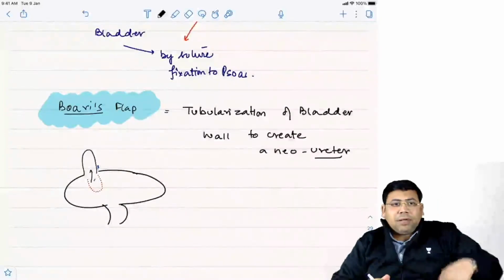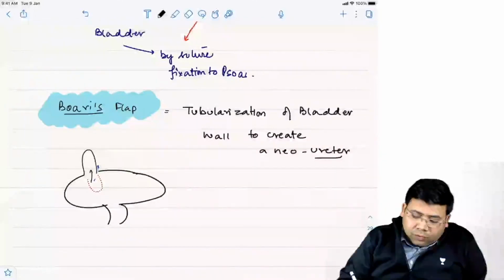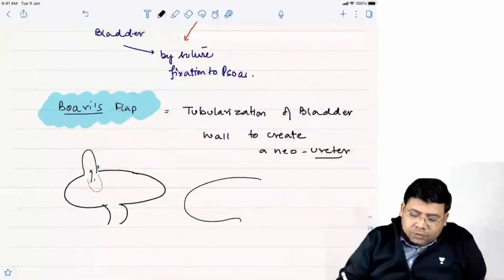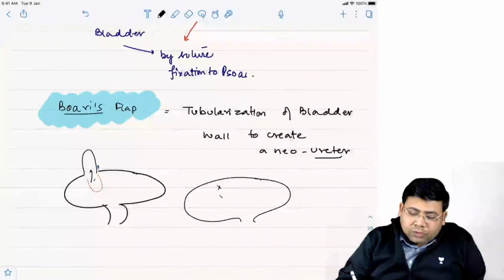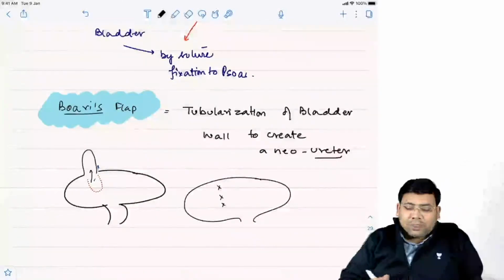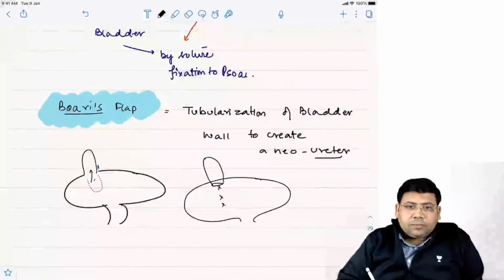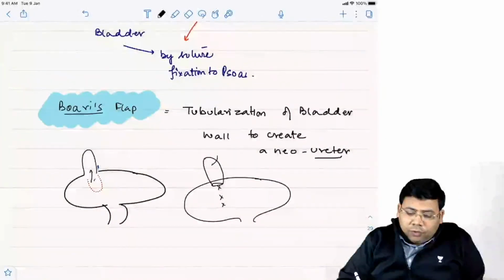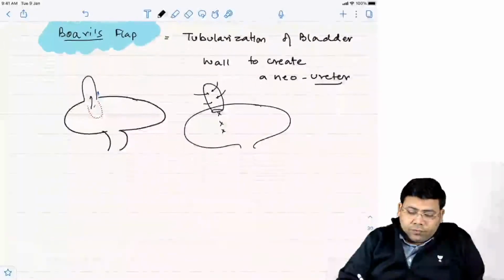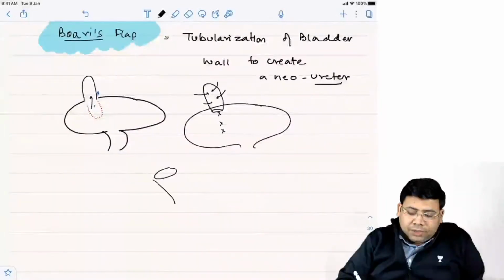This is the damaged bladder. Now what will you do? You will close this defect here so that the urine doesn't leak, but still you have a leaf of the bladder which is out. Now you're going to roll these edges into a tube. When you roll this edge into a tube, you'll suture it.